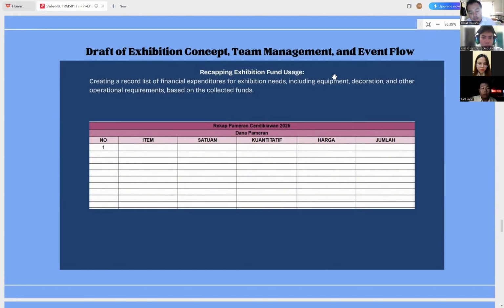Okay, thanks, Rafif. And this is exhibition fund usage. This table records all exhibition expenses, including decoration, equipment, and the other needs. It helps us manage the collected funds transparently and avoid overspending. Next.